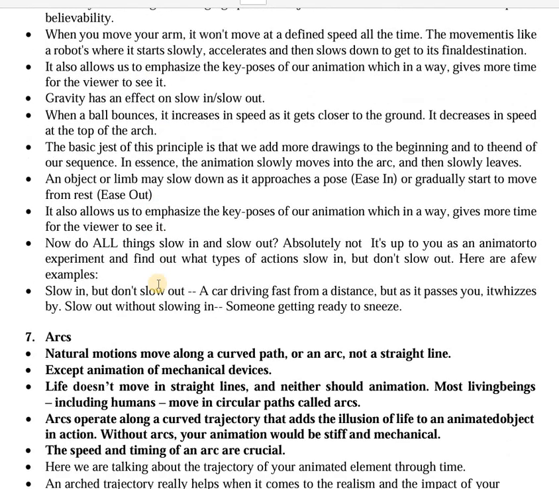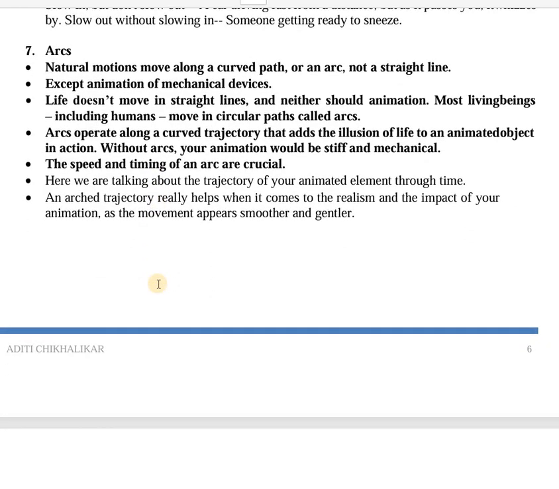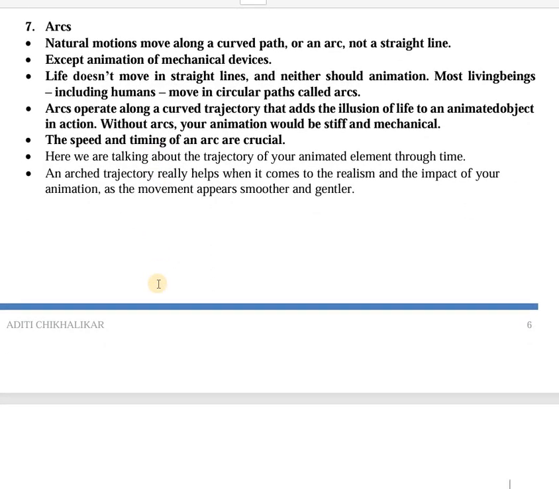We go to the next principle, which is called as arcs. Again, this principle is very simple because naturally our movements are not mechanically straight. So whenever you are depicting any living beings, any humans, you have to understand that any trajectory they are going to have will be a curved trajectory and not a straight trajectory. Obviously, the speed and timing of the arc is very important.